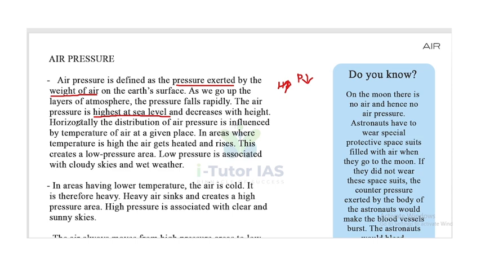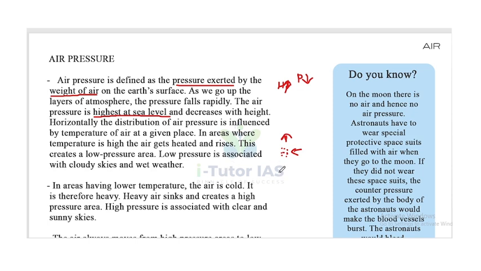Horizontally, the distribution of air pressure is influenced by the temperature of the air at a given place. In areas where temperature is high, the air gets heated and rises. This creates a low pressure area. Low pressure is associated with cloudy skies and wet weather.